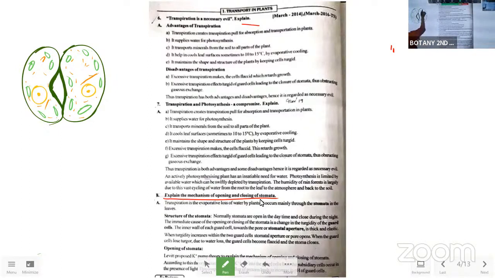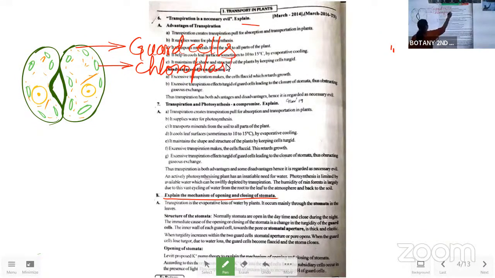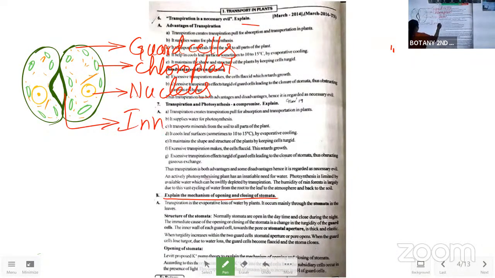So these are the guard cells, chloroplast, nucleus, inner cell wall.